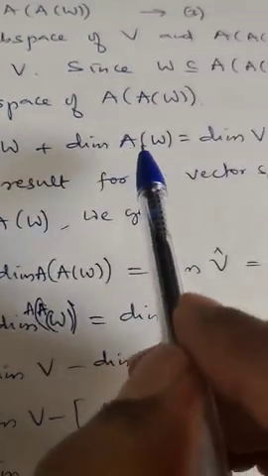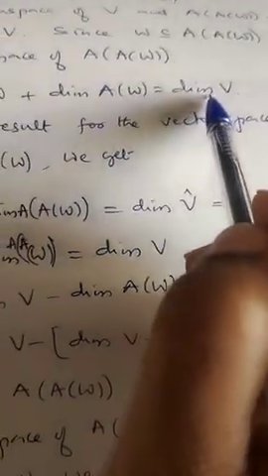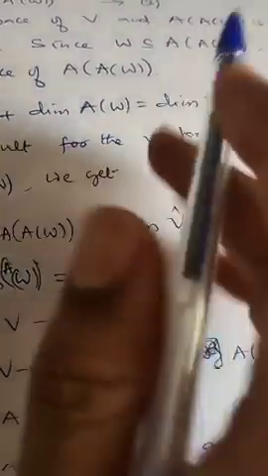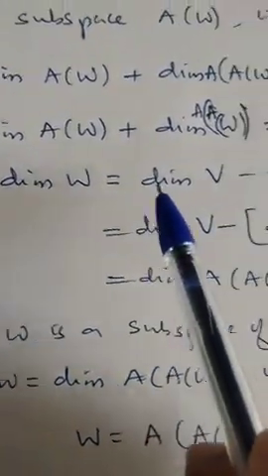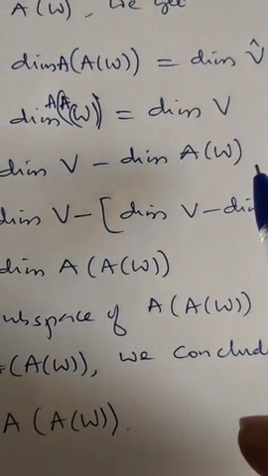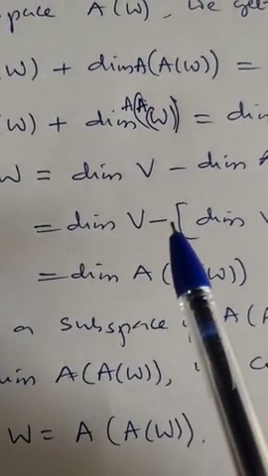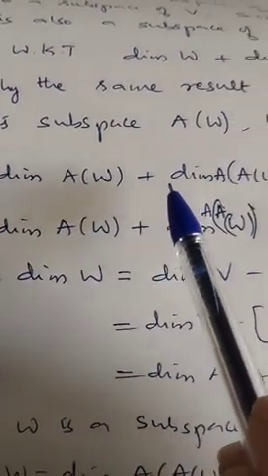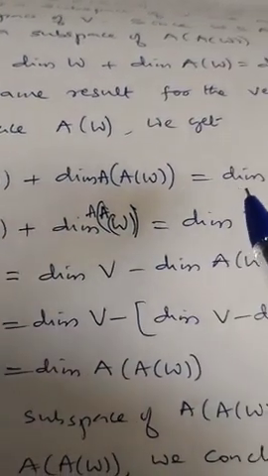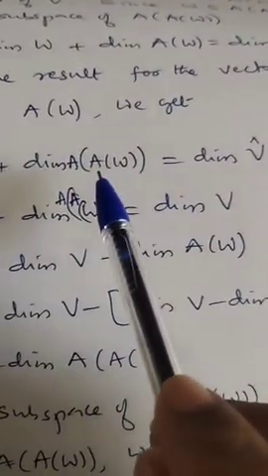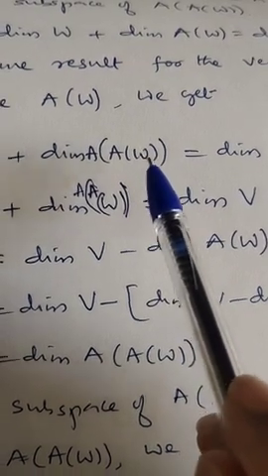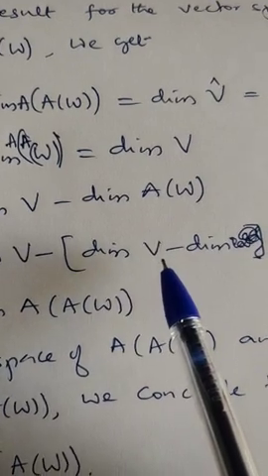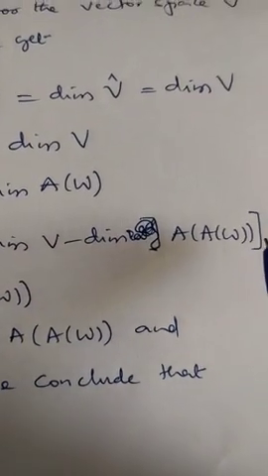Dimension of W plus dimension of A of W is equal to dimension of V. Therefore dimension of W is equal to dimension of V minus dimension of A of W. So this is equal to dimension of V minus, according to this, dimension of A of W, which is equal to dimension of V minus dimension of A of W. I will substitute this value here: dimension of V minus dimension of V minus dimension of A of W.